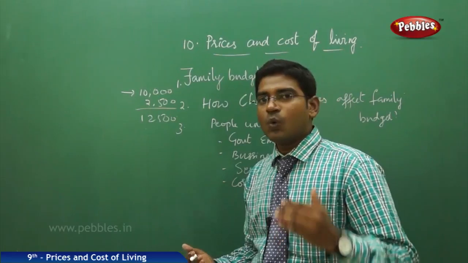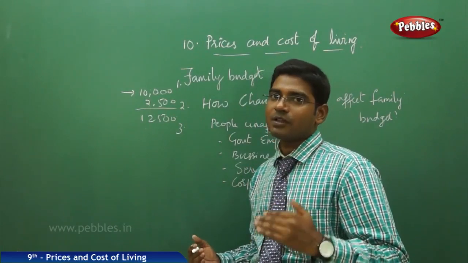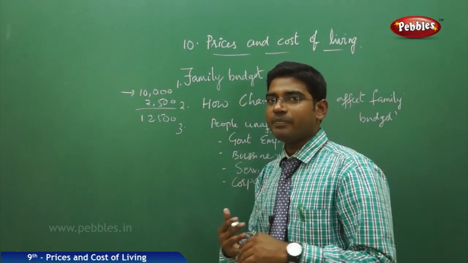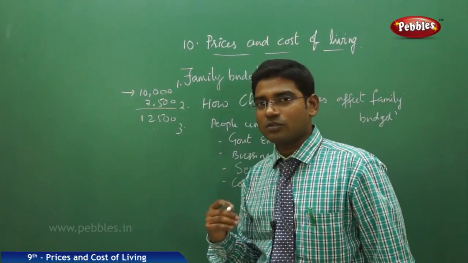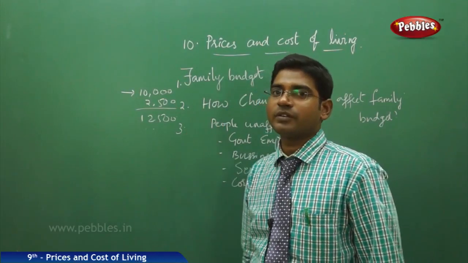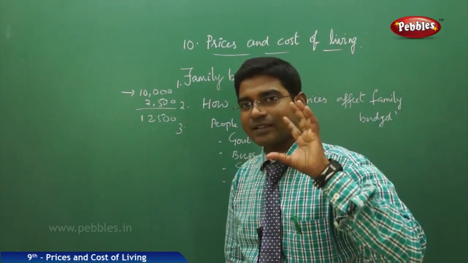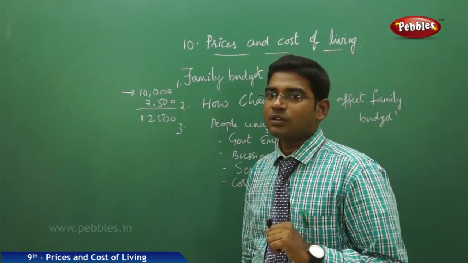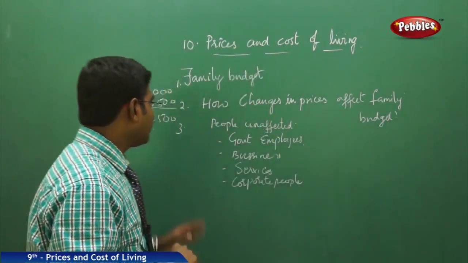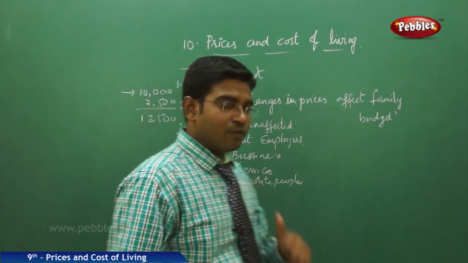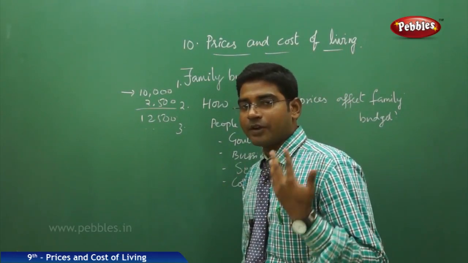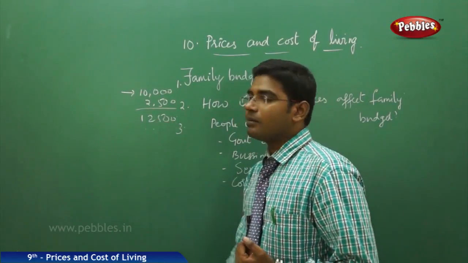This brings the variation. When some products are cheaper, obviously other products may be higher in cost, which balances it out and makes the overall cost higher. For example, if transport cost increases, instead of spending 2,000 rupees on transport, they start to spend 2,500 rupees. That extra 500 is an added expense for them. In the same way, not only transport, but vegetables, groceries, other items, services, petrol prices, everything will affect the family budget.